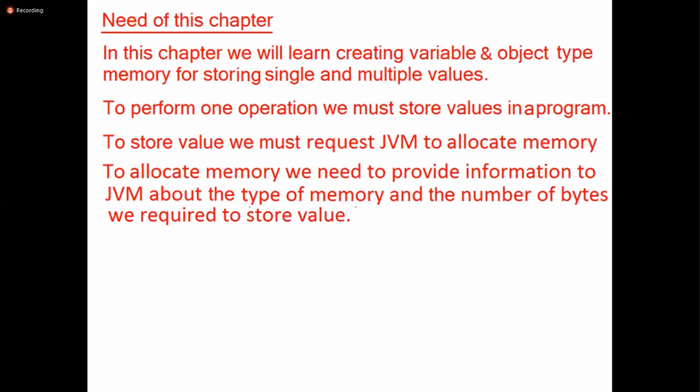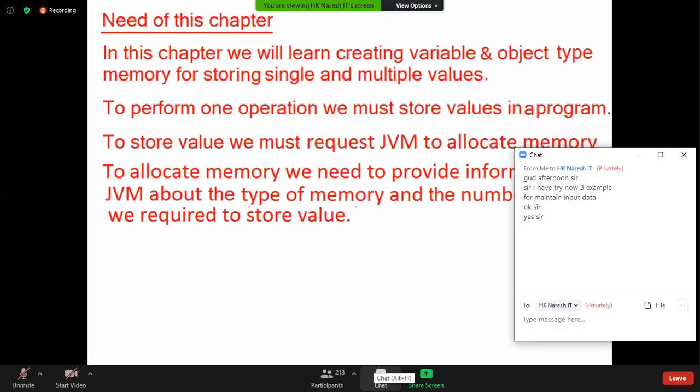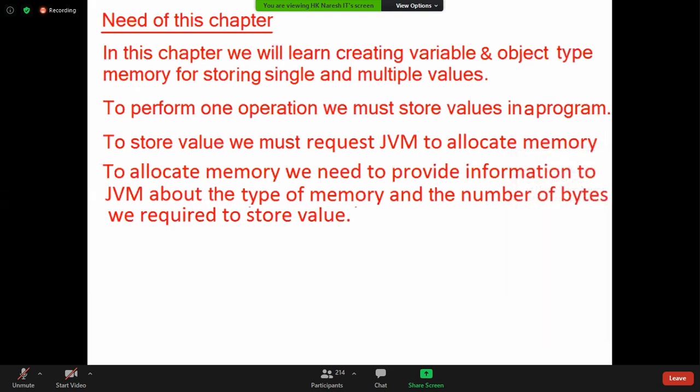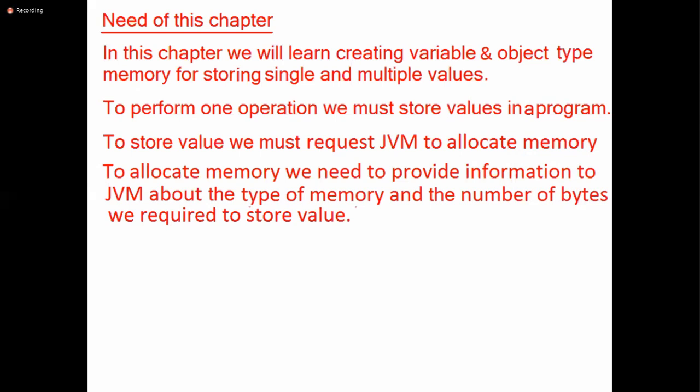Type of the bottle and size of the bottle. Type of the bottle is mineral water, high mineral water, low mineral water. There are different types of mineral waters. And what about the size? A 250 ml bottle, or half liter 500 ml bottle, 1000 ml bottle. What size we want, we have to specify. Then only JVM can allocate memory for you to store value. So to allocate memory, we need to provide information to JVM about the type of memory and the number of bytes we require to store value.